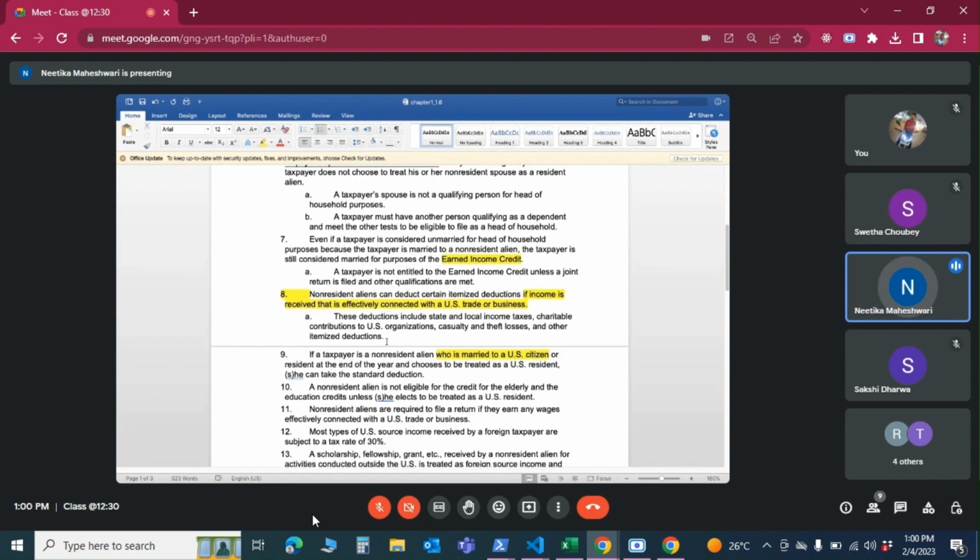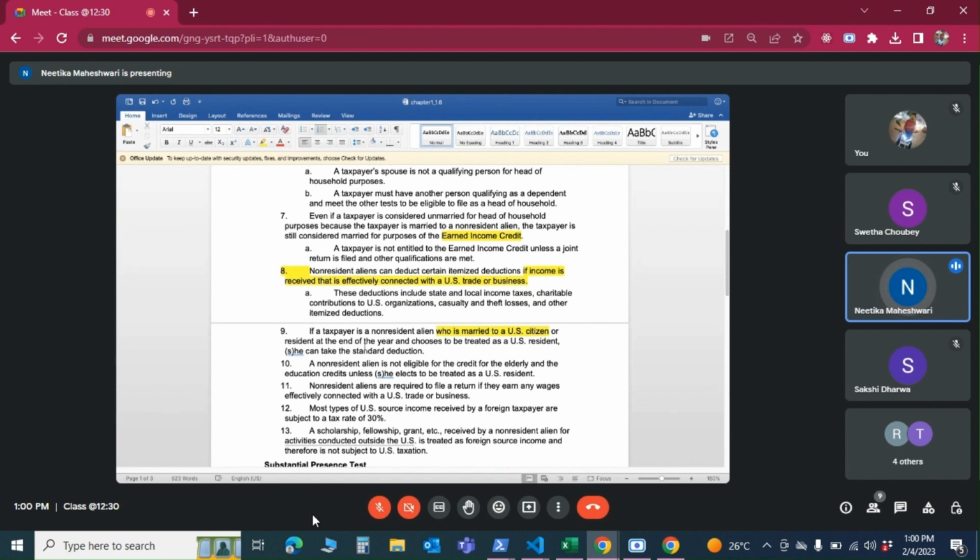Now there are certain other benefits that only residents get and non-residents will not get. We'll go over this separately. But what they're saying is non-resident aliens can deduct certain itemized deductions. Usually they don't get the standard deduction, but if they have any income which is coming from the US, any expenses related to that US income, then they can deduct it.